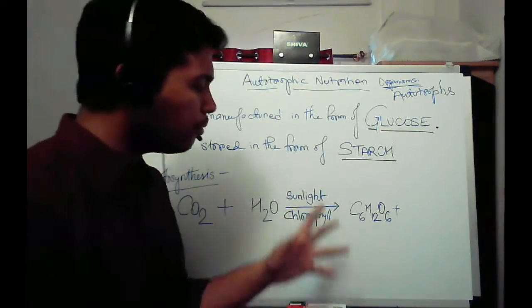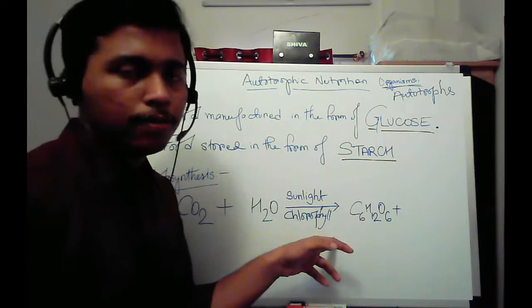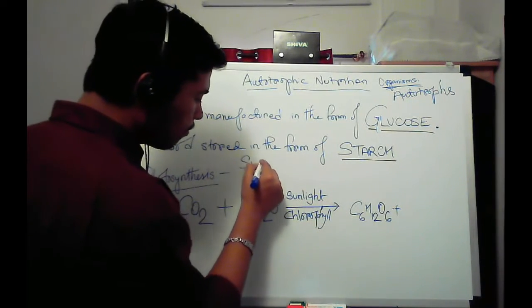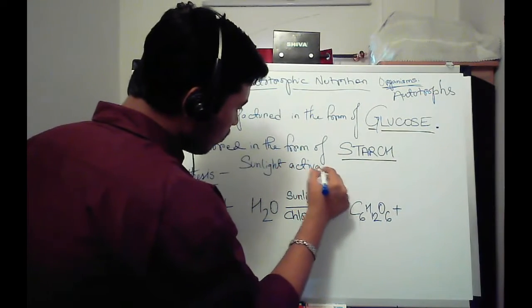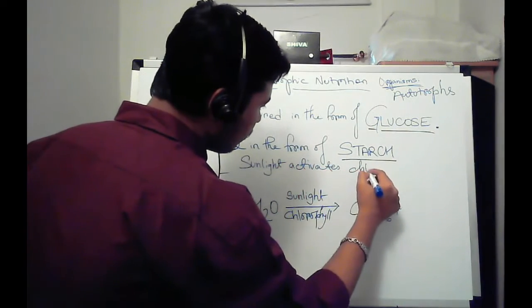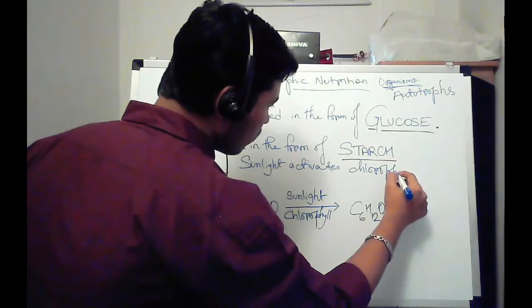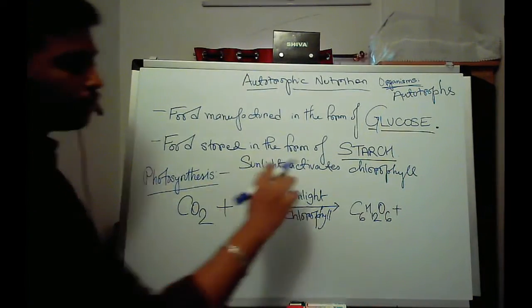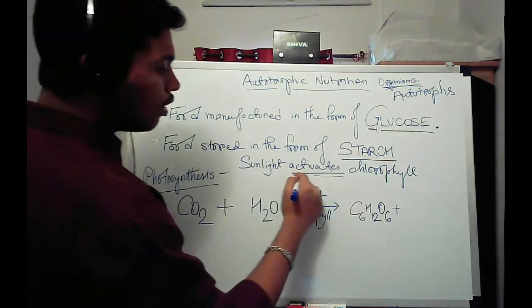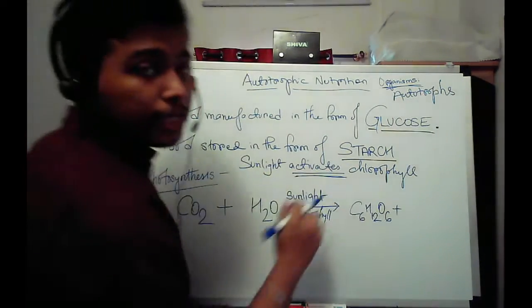Another piece of information: sunlight activates chlorophyll. Always remember, sunlight activates chlorophyll. So in the absence of sunlight, chlorophyll will be deactivated.